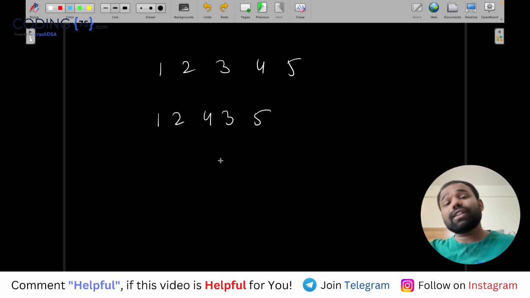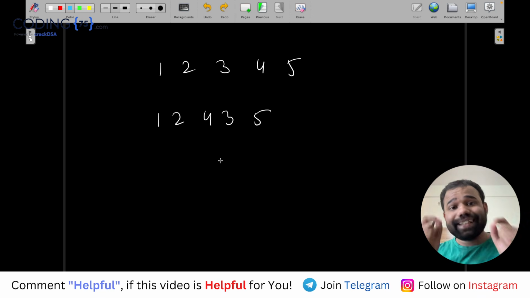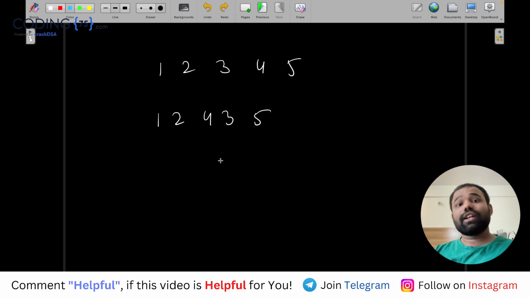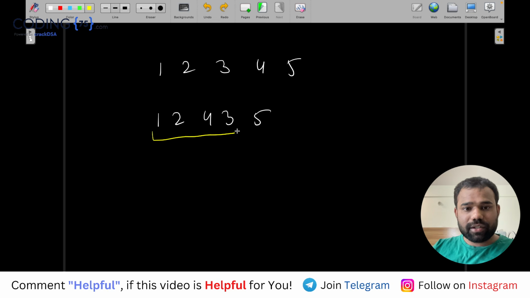So whatever subarrays are formed where both these values are included, they all will be inversion subarrays and they all will be counted under the inversion value. For example, subarray from here to here, here to here, here to here. Then subarray from here to here, here to here.